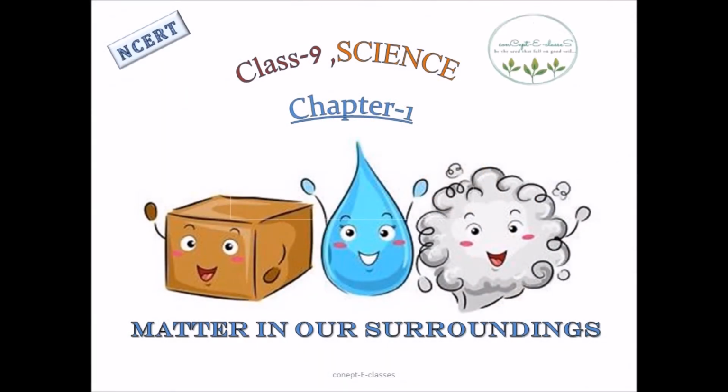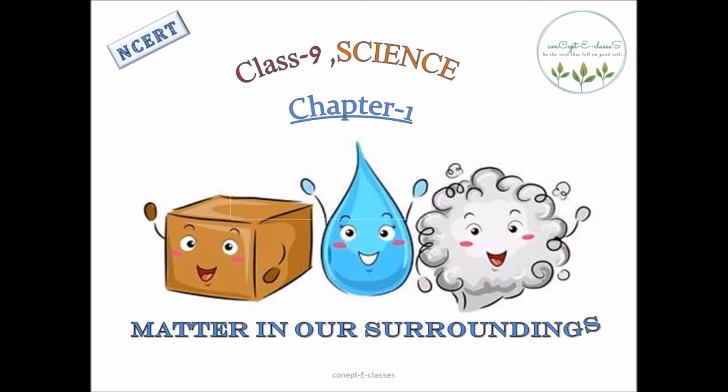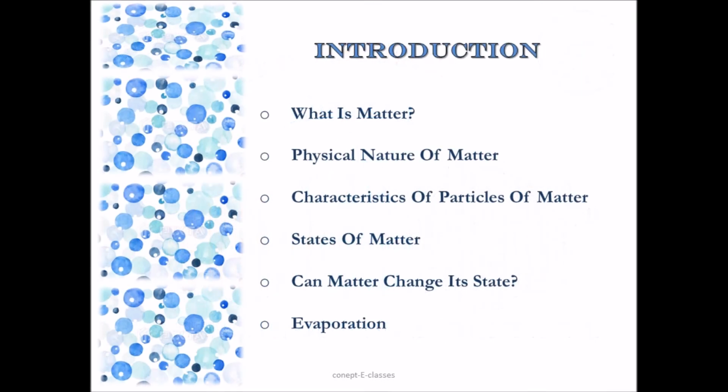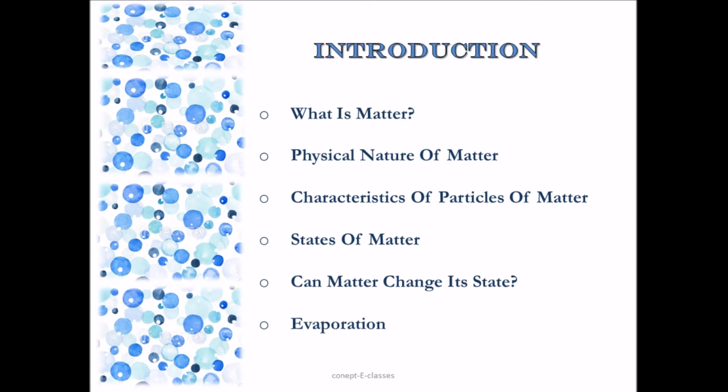This is Concept E classes, and today we'll deal with chapter 1 of class 9 NCERT Science, Matter in our Surroundings. So first we'll see what is matter, what is the physical nature of matter, and we'll study that matter is made up of small particles, so we'll understand more about the characteristics of these particles, and then we'll see states of matter, and then the interconversion of the states of matter, how the matter changes from one state to another, and finally we deal with evaporation. So let's begin the chapter.